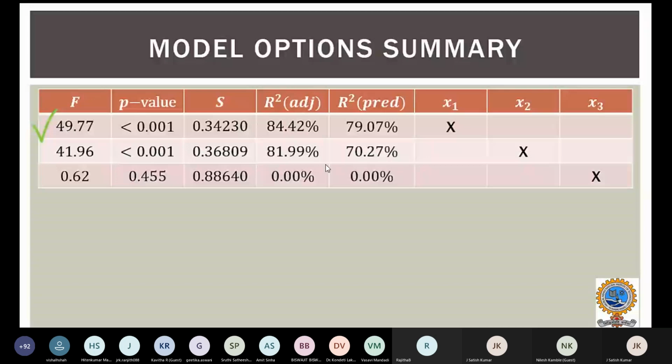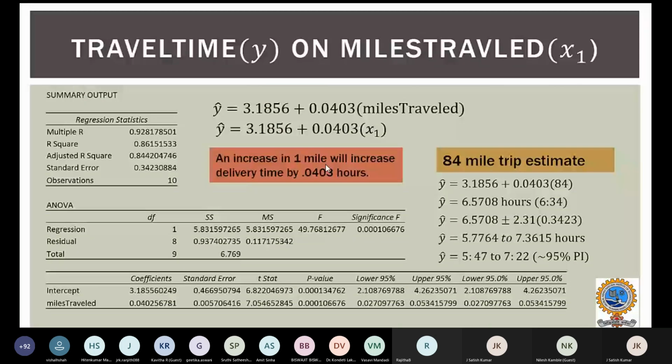So among these, if you want to consider the most influencing factor on my dependent variable, I'll go for the first parameter, x1. X1 is the most influencing parameter of my y value. So you can say that the miles traveled is the most influencing factor on the travel time. That's what we are trying to interpret.